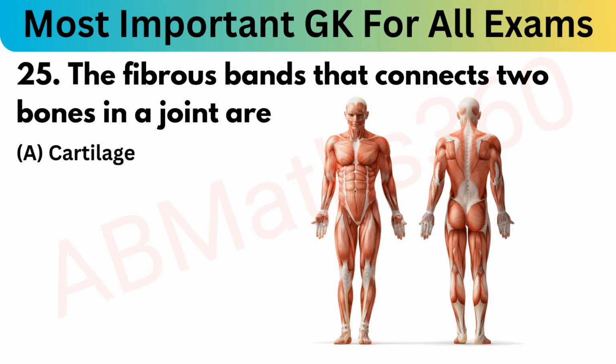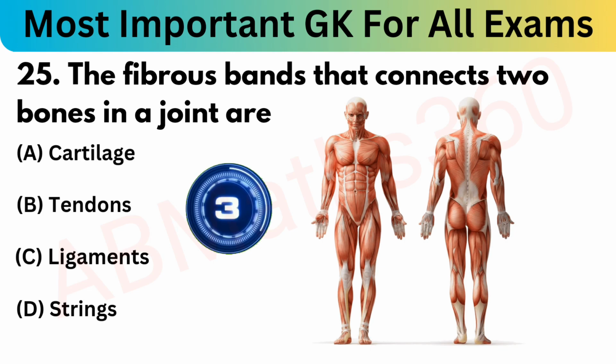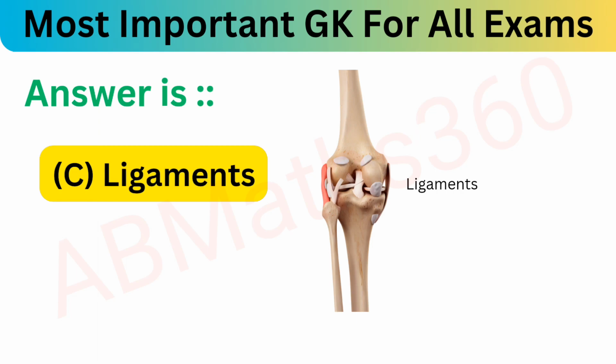The fibrous bands that connect two bones in a joint are called: option A, cartilage; option B, tendons; option C, ligaments; and option D, strings. So which is the correct answer? The band joining two bones is called ligaments. Ligaments is the correct answer.